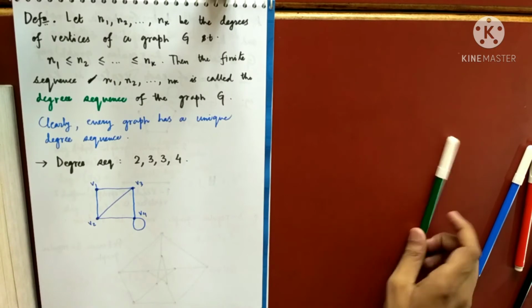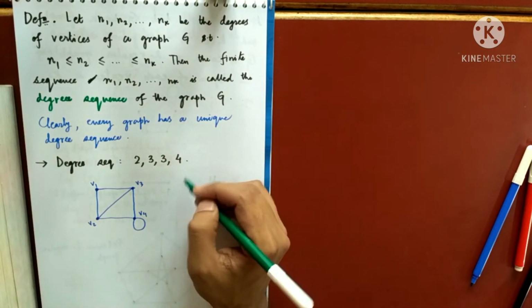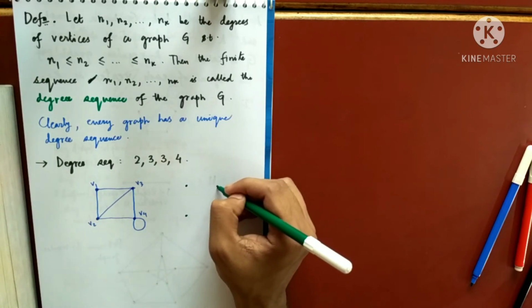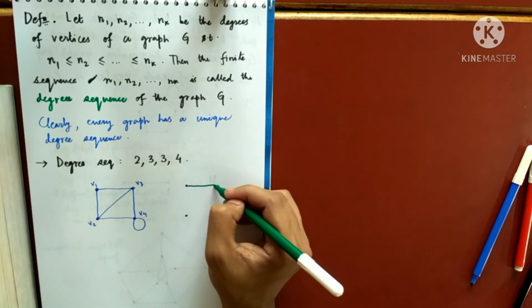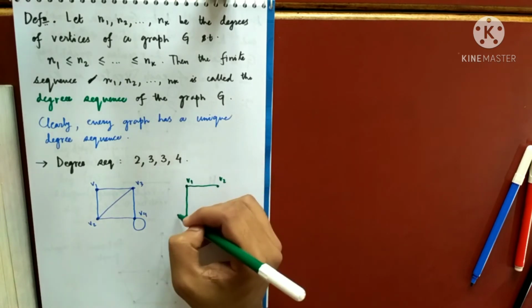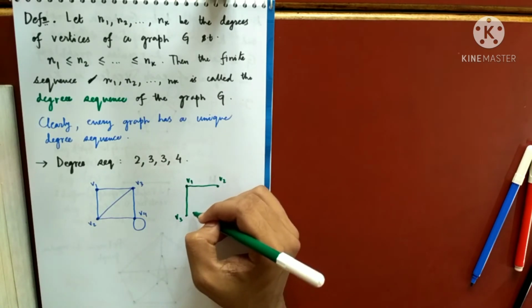And I can draw another graph, you see. I can draw another graph like this. 1, 2, 3. So I need 2. This is 2. So this is V1, this is V2, this is V3. And yeah, so 2.